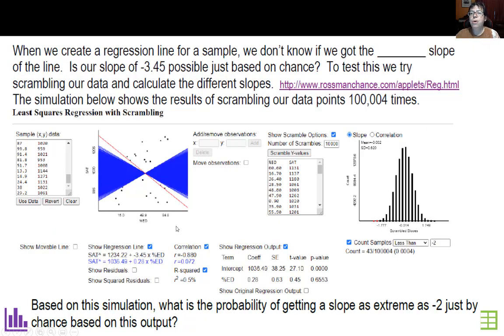When we create a regression line for a sample, if I had gotten different schools, do I expect to get a different slope? Sure. I don't know if I got the true slope. So here's what we're going to do. We're going to look at a simulation right here, Rossman Chance. It's a very cool simulation.